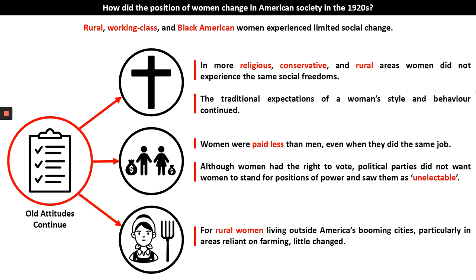Now, for rural women, women living on farms, little changed, particularly those areas reliant on farming where women were mucking in and working alongside the men. Actually, very little change. They didn't have the time or the money to be going out experiencing these big parties that some of the flapper women living in urban areas were able to experience.